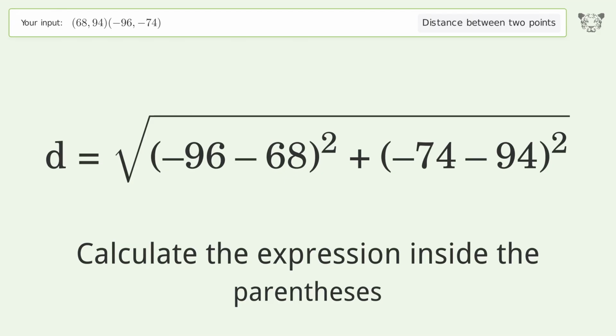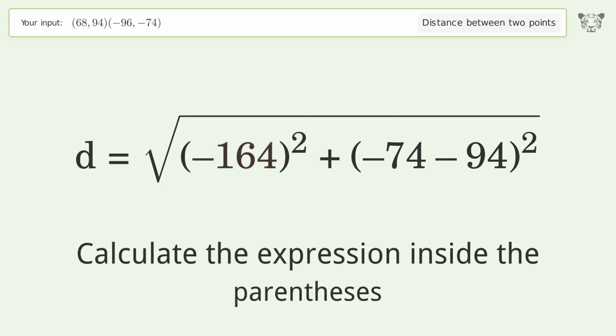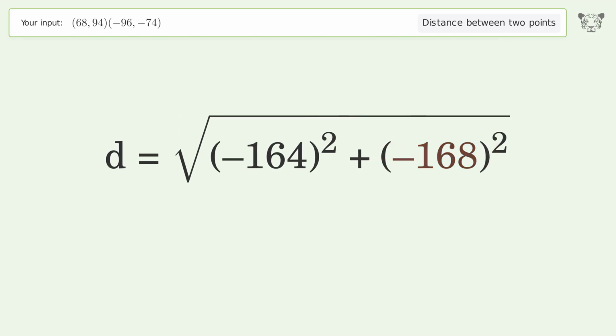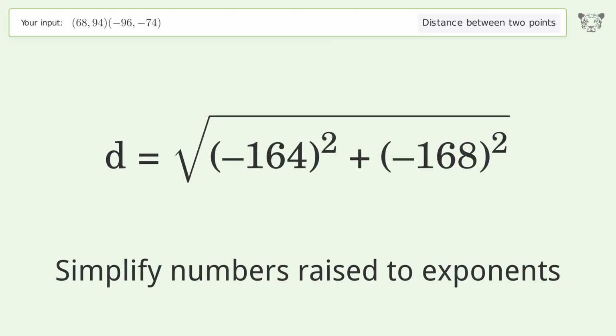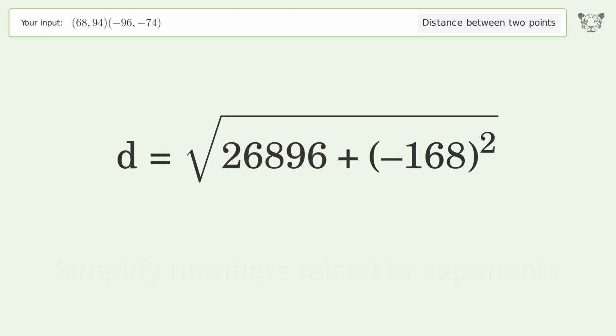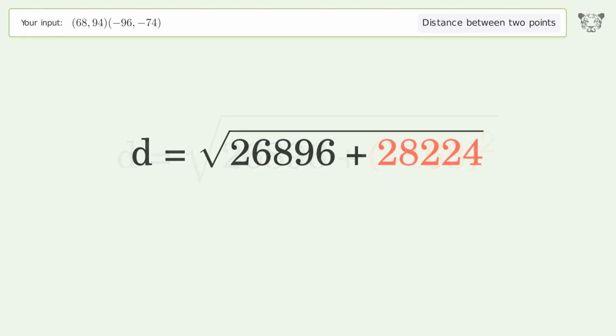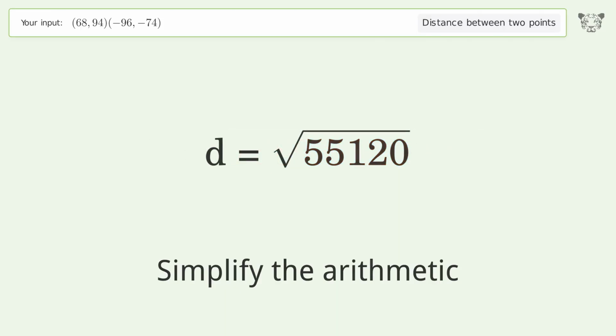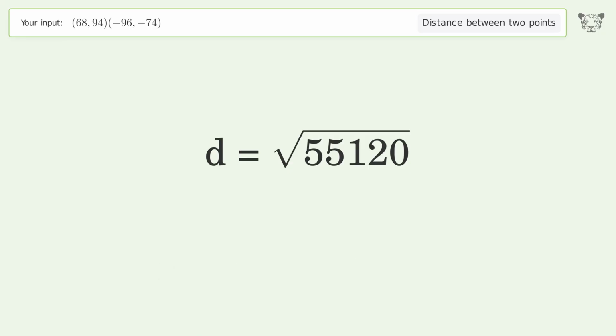Calculate the expression inside the parentheses. Simplify numbers raised to exponents. Simplify the arithmetic. And so the distance between the 2 points is the square root of 55,120, or 234.776.